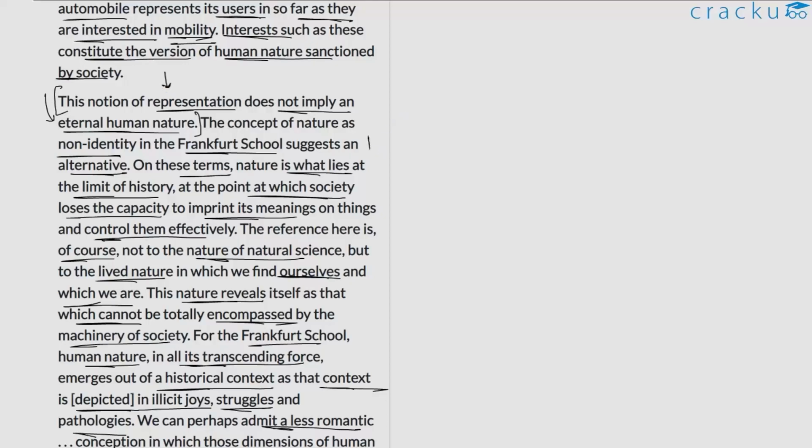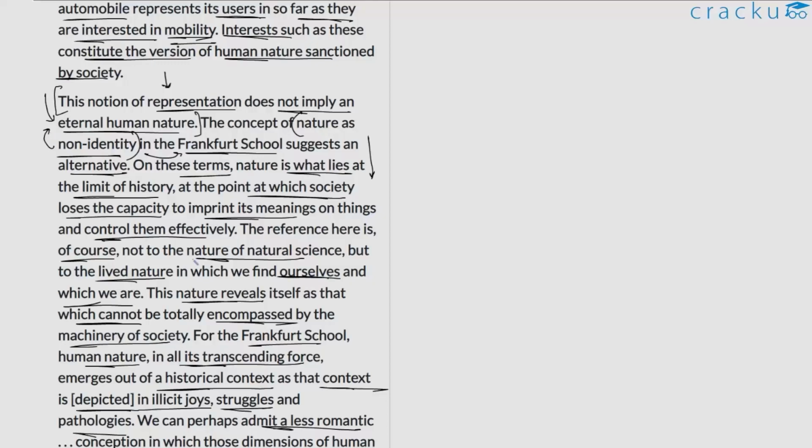So this is what he discusses or emphasizes in the latter part of the discussion. He's trying to give the example of this concept of nature as non-identity. So this is something that the Frankfurt School, one of the schools that is associated with, let's say, social theory, first put forward, which is the concept of nature as non-identity, which suggests that nature is not fixed or stable, but rather it's something that is constantly changing and evolving. So it's again reiterating this earlier point that the author had mentioned here.